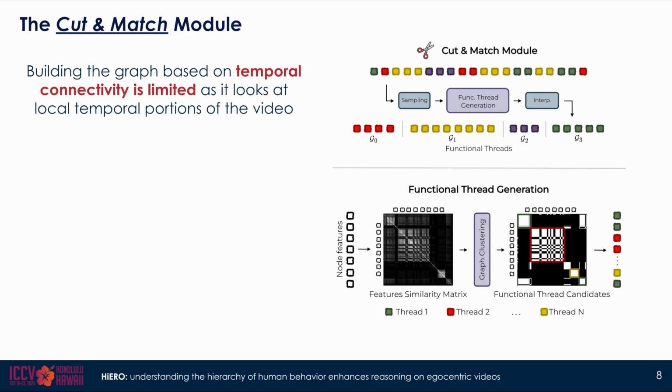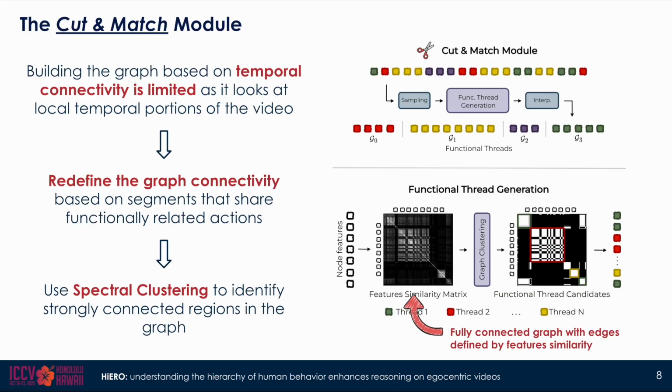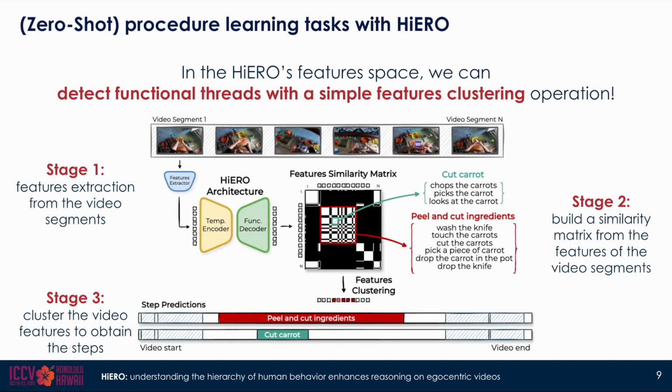Indeed, using temporal proximity to define the graph connectivity limits temporal reasoning to just local portions of the video. The cut-and-match module uses spectral clustering to group together functionally similar actions and updates the connectivity of the graph accordingly. In this way, we allow the decoder to extend temporal reasoning to parts of the video that are related to each other but possibly not temporally close. At the end, with HiERO, we obtain a feature space in which we can detect functional threads of actions with a simple clustering operation in the feature space.